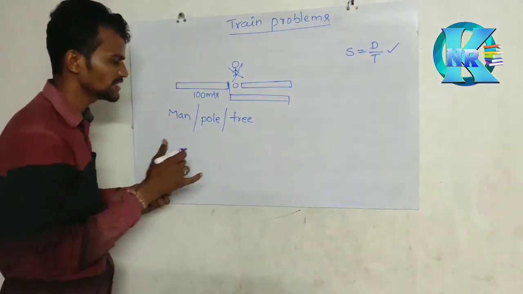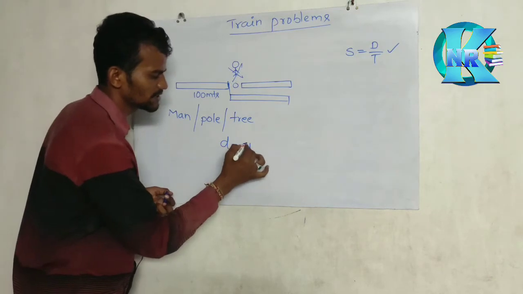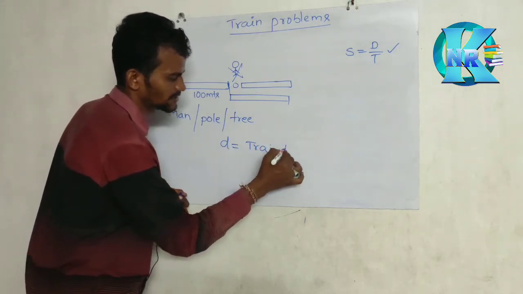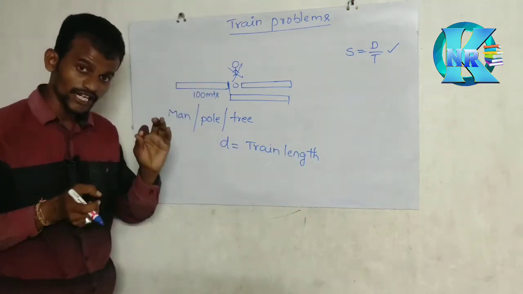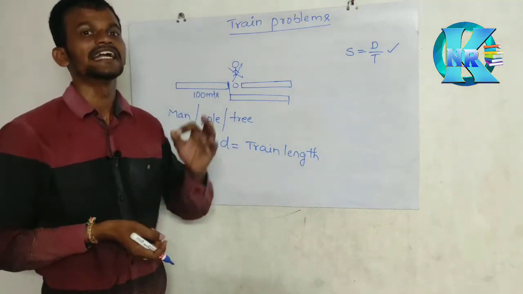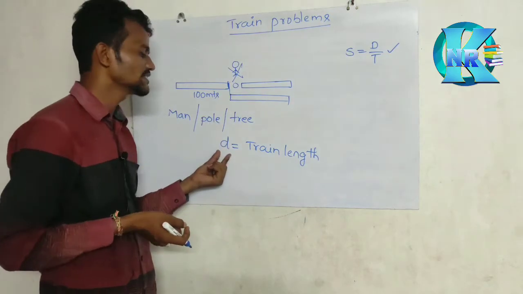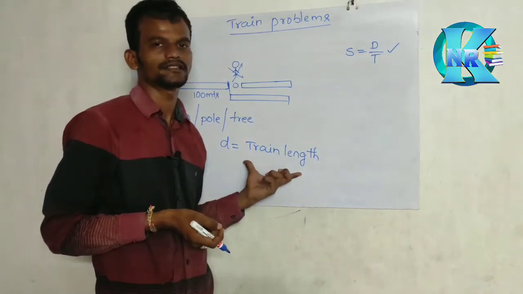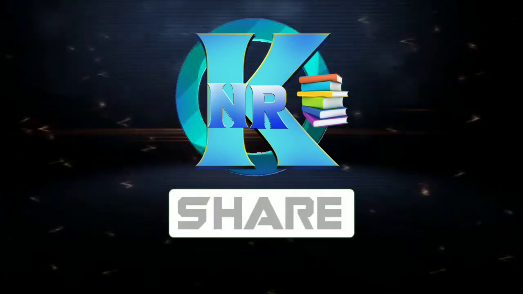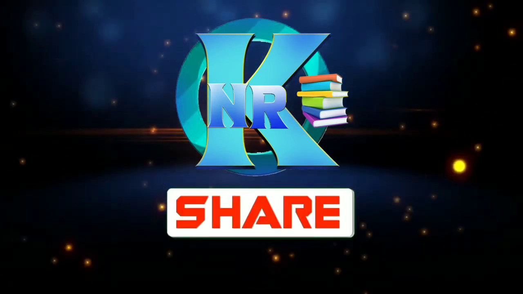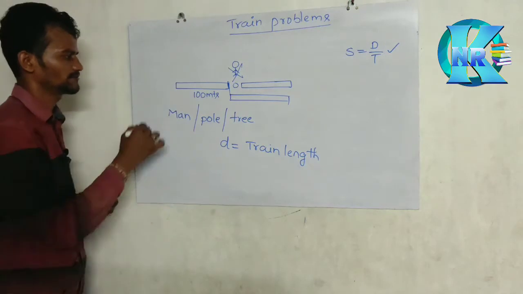So here the distance is nothing but the train length. If a train crosses a person, the distance it travels is nothing but the train length. Clear? Okay.